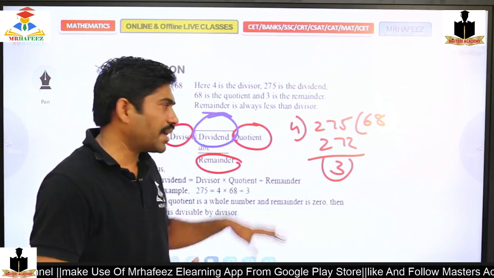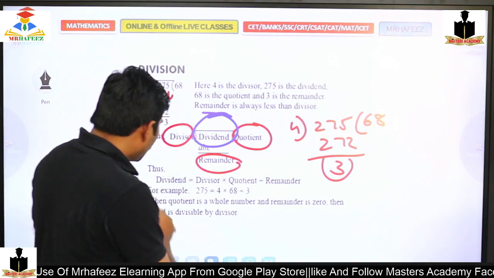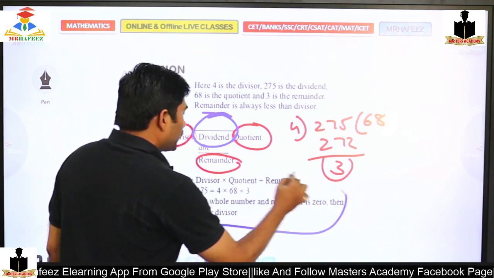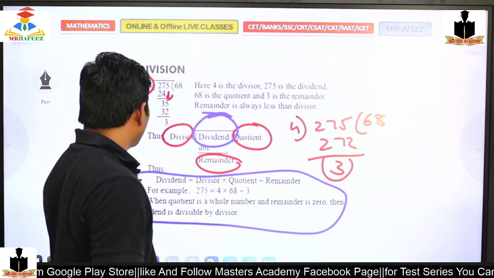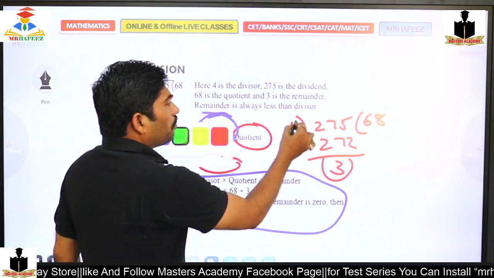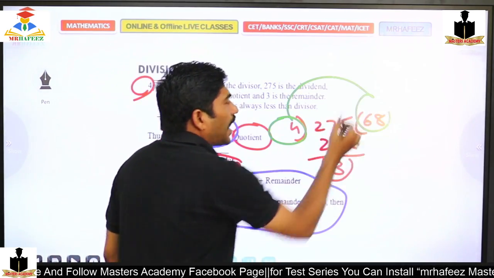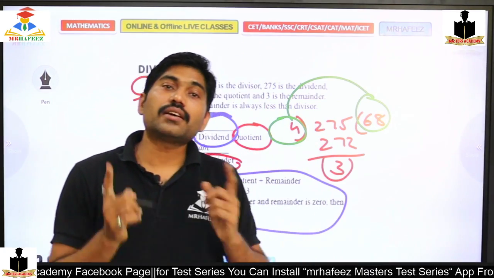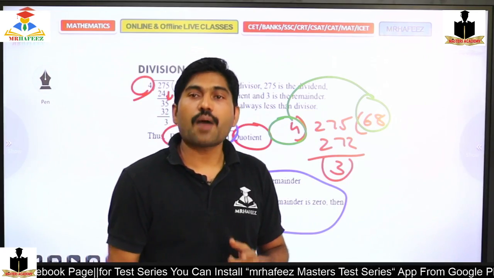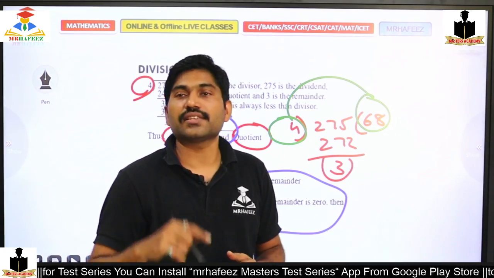So how can I make it? Don't try to memorize this as a formula; a formula is not that required. Actually, multiply these two, because the opposite of division is multiplication, and the opposite of subtraction is addition.